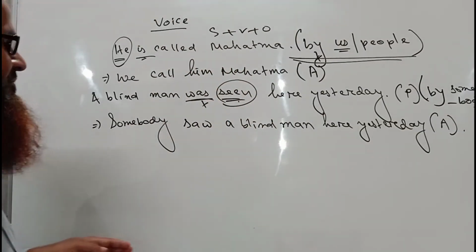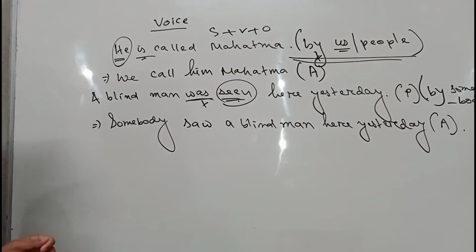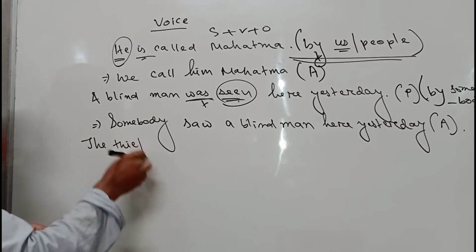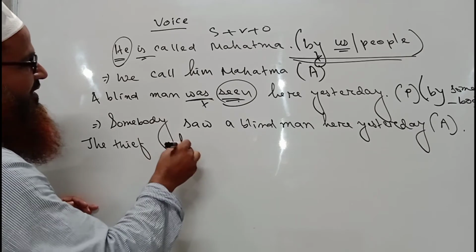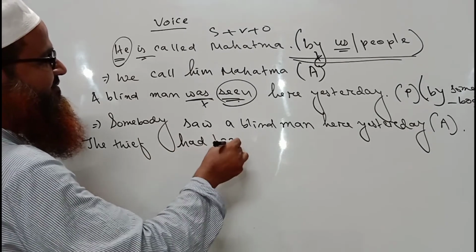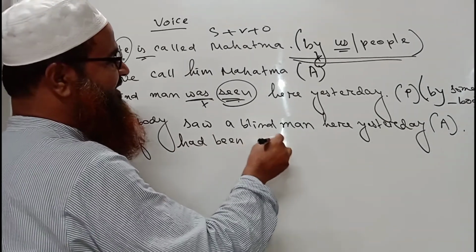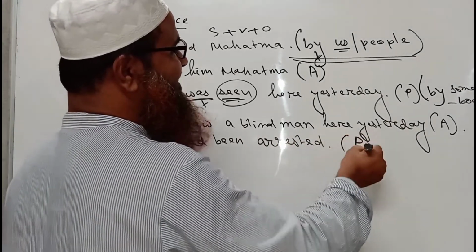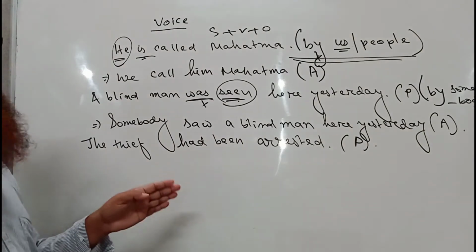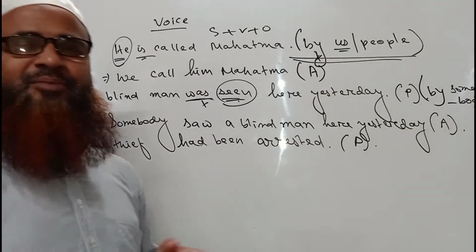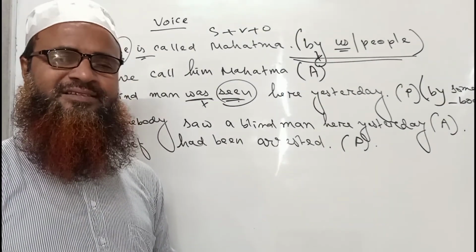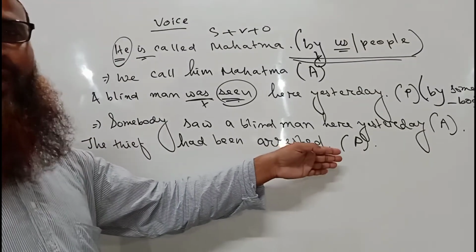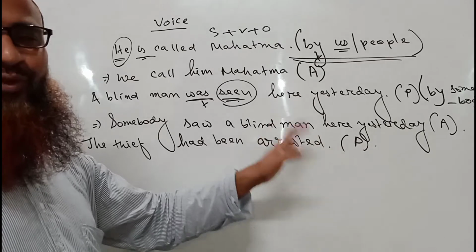Okay. Now we may write some more sentences. The thief had been arrested. Okay, so it is a sentence of passive voice. So who actually arrested the thief? Everybody of us knows that it is the police. So the doer of the action is no need to write here. Yet we have to know it.